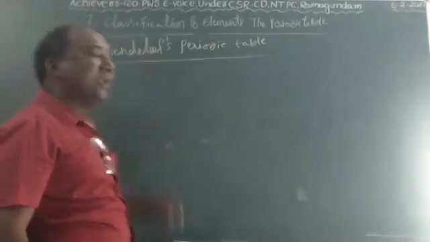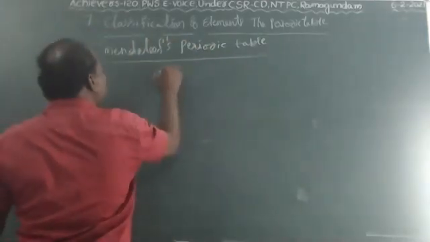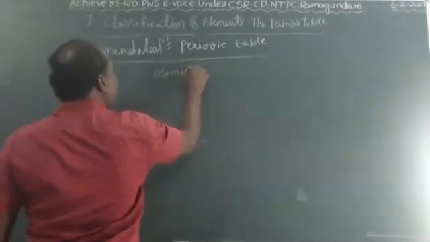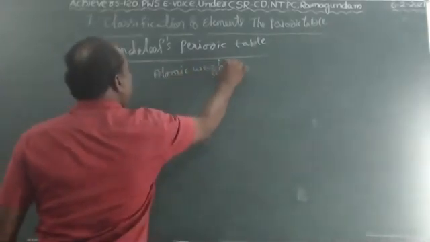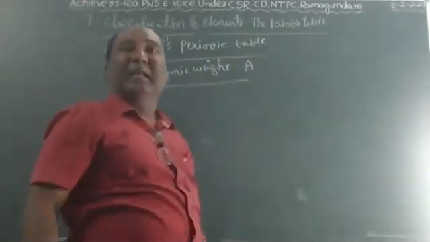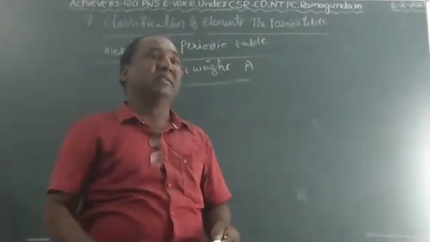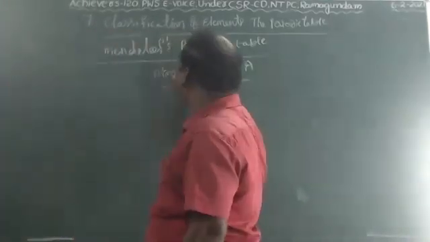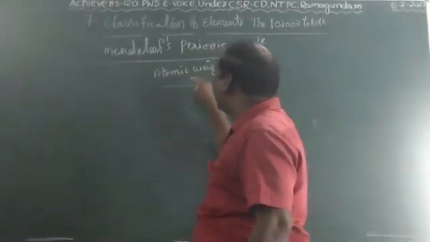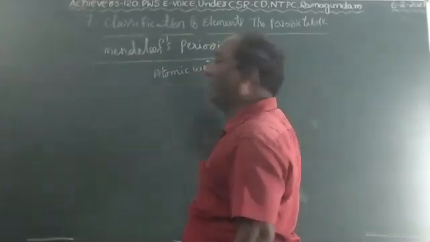He constructed a periodic table. Mendeleev's periodic table was based on atomic weight. Why? Because he did not know what the atomic number was. He believed only in atomic weight. That's why, by this concept, he constructed the periodic table by atomic weight.